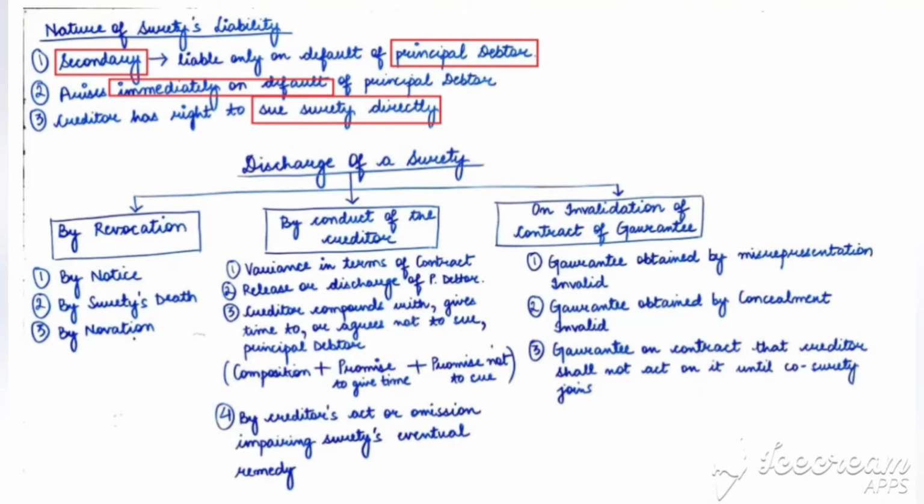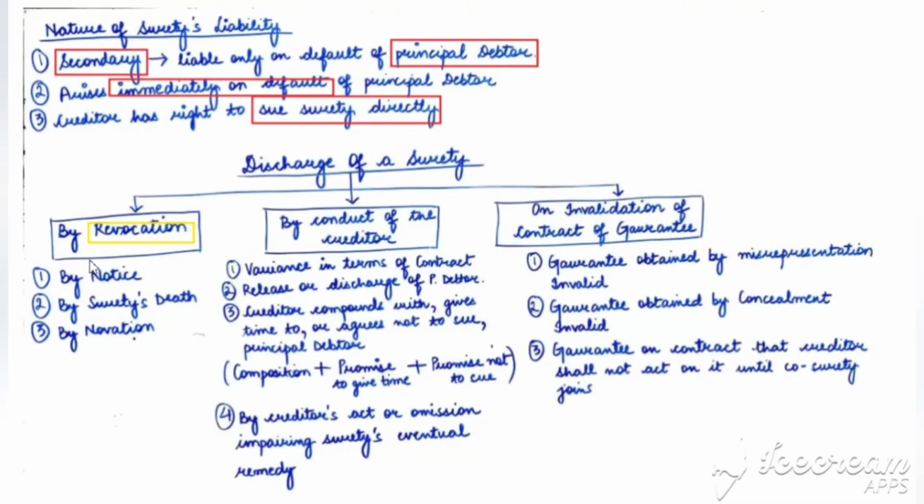Next we have discharge of a surety. How is a surety discharged from the contract of guarantee? Number one is by revocation. There are various points under revocation.